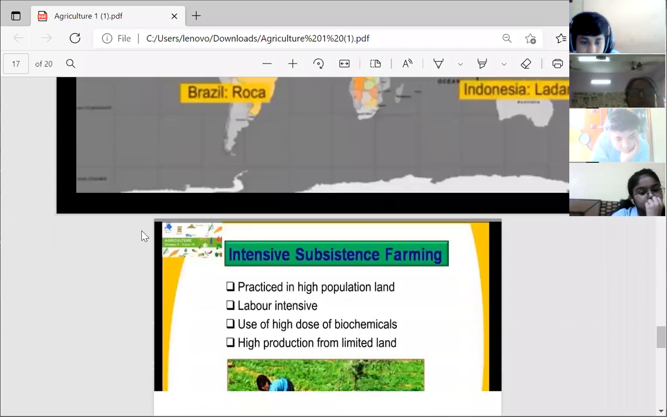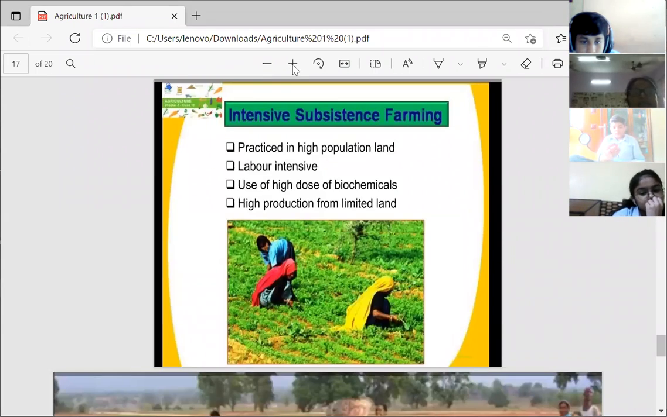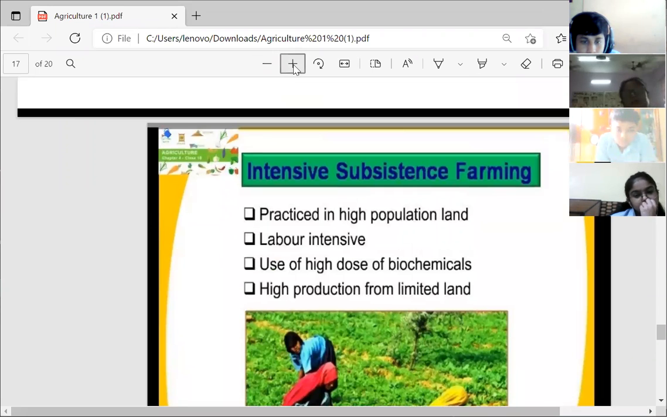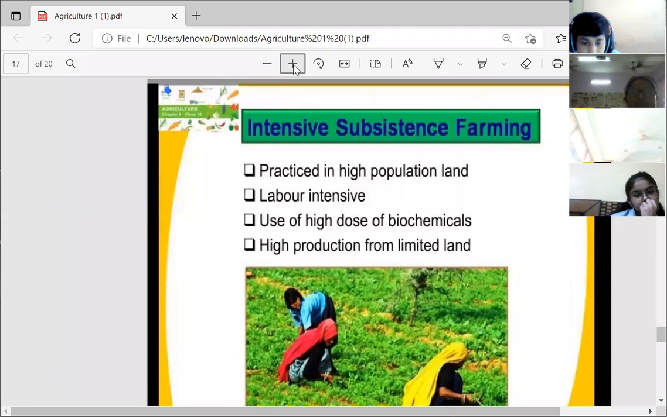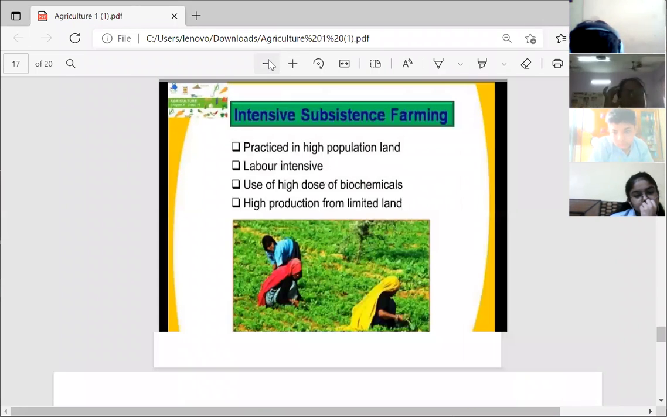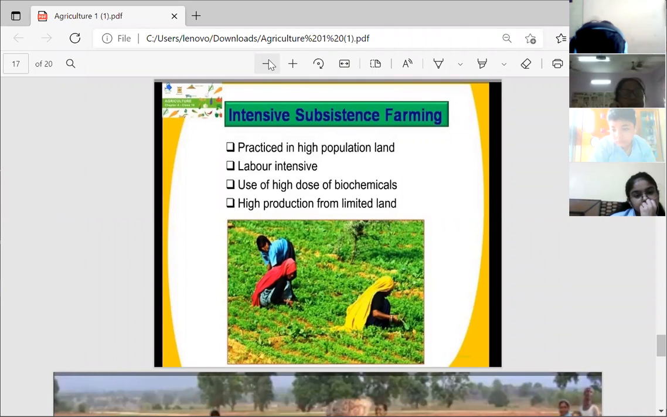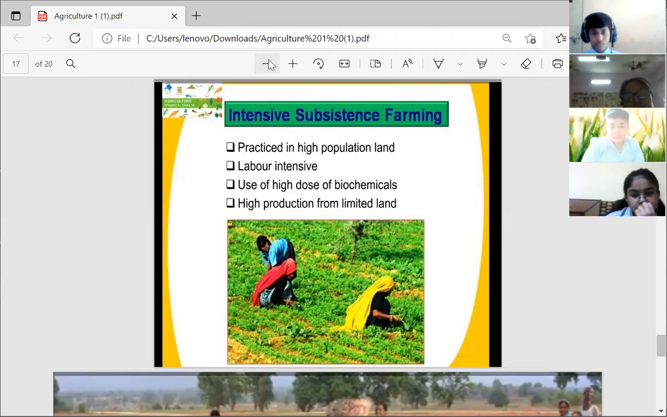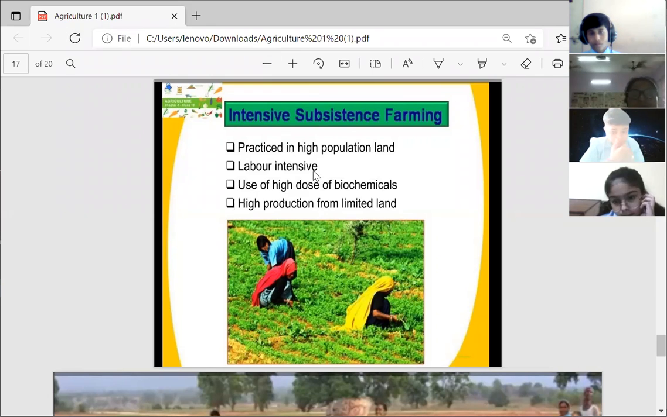Then let us come to the next, that is intensive subsistence farming. We have already studied about primitive subsistence farming. Now we will study about intensive subsistence farming. What is intensive subsistence farming? This type of farming practice is basically followed in densely populated parts of India, like Punjab, Haryana, Western Uttar Pradesh, West Bengal, etc. And it is labor intensive.